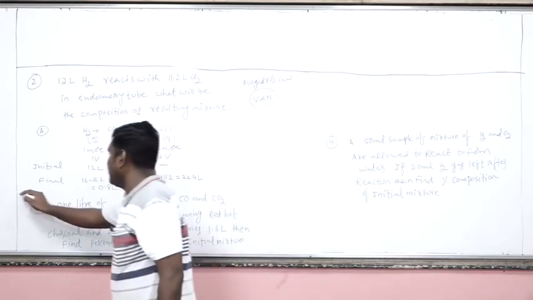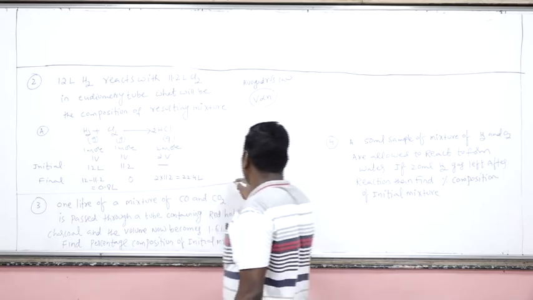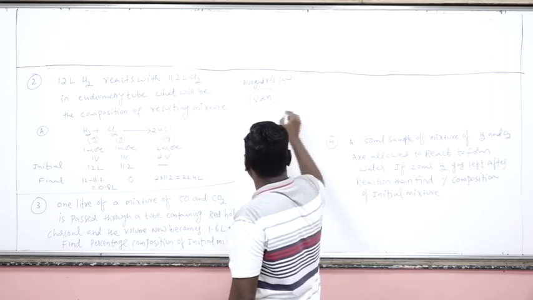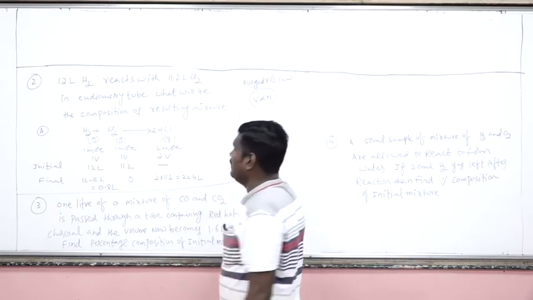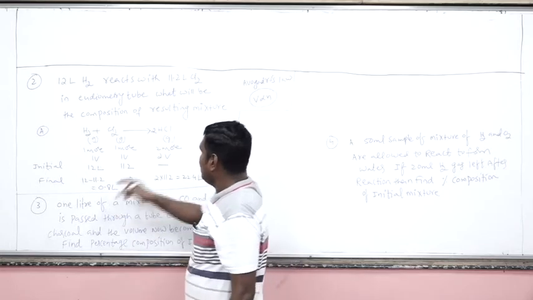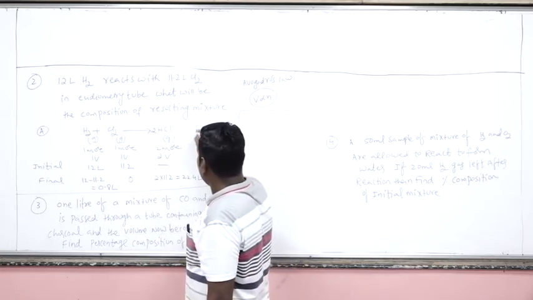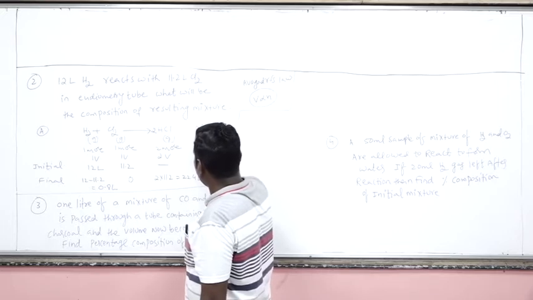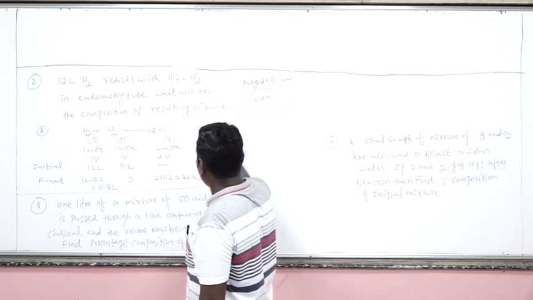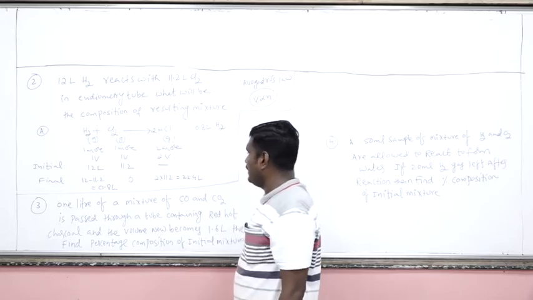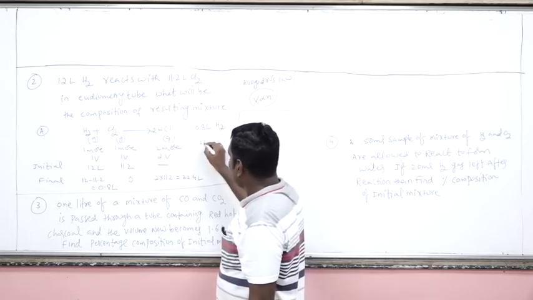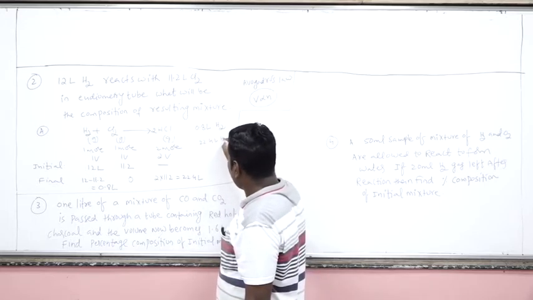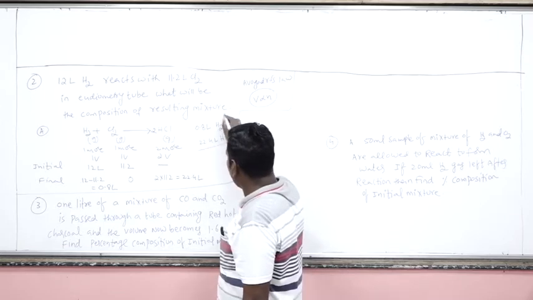Now in the final mixture, what are the components present here? What are the components present in the final mixture? Here 0.8 liters of hydrogen will be left and 22.4 liters of hydrogen chloride will be formed.